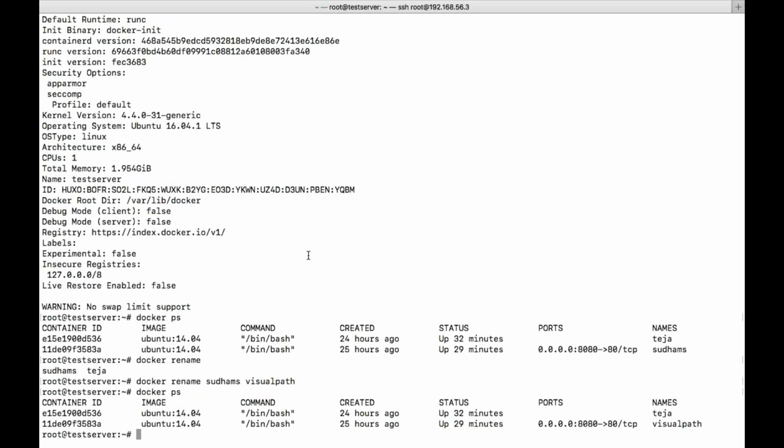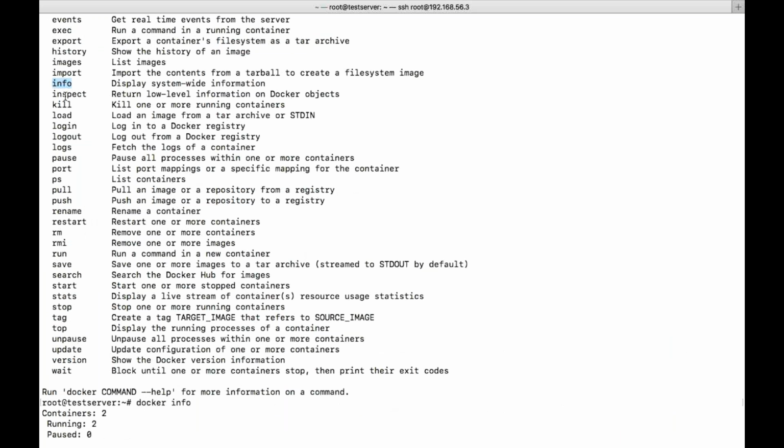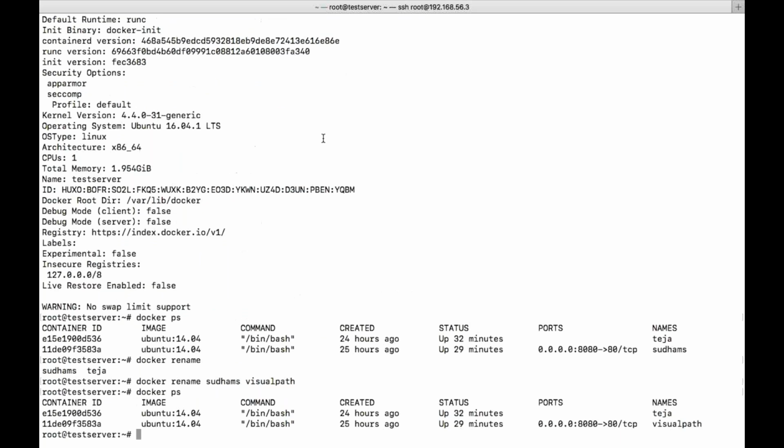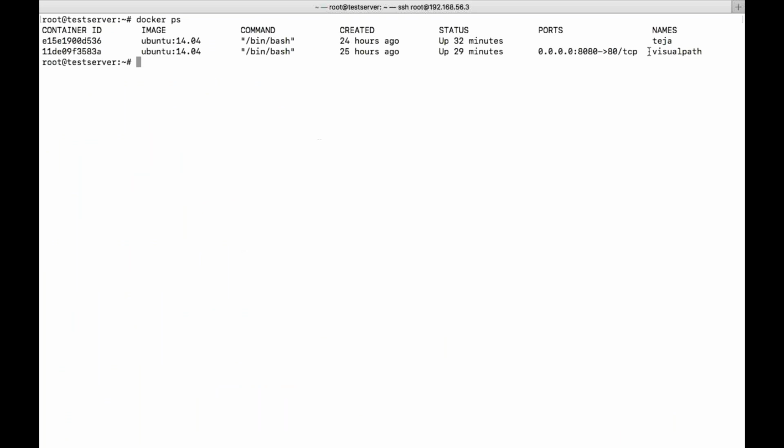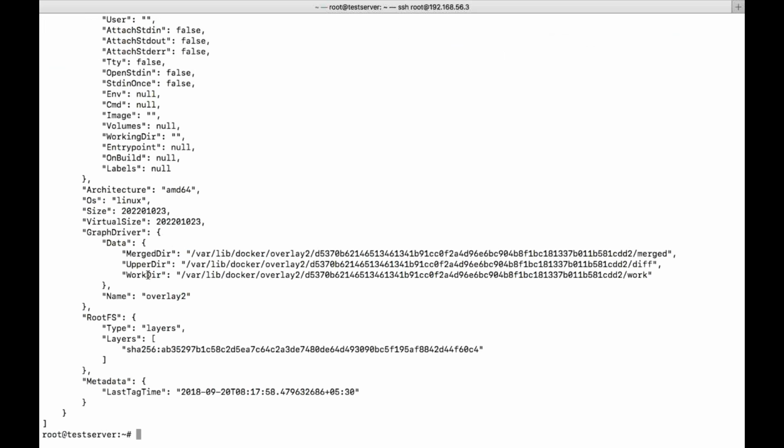Okay. So info we know, inspect I already told you. If you want to look at the Docker objects, let us say the images, or let us say you have created a container and I want to see the details of this particular container, what do I need to do? Docker inspect, and this is the image which I gave. This is one object we have. If you want to look at container details, then visual path.